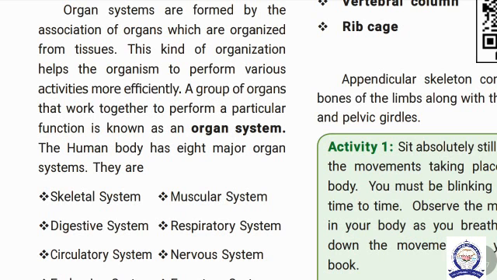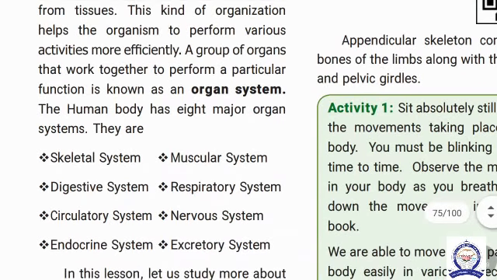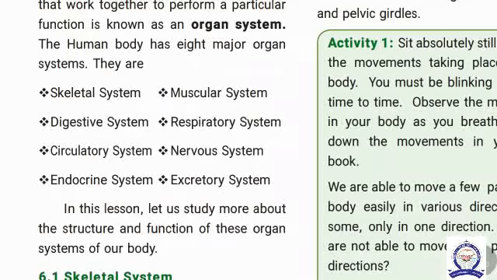The human body consists of 11 organ systems, but you have to study only the 8 systems given in the chapter. The human body has 8 major organ systems. They are the skeletal system, digestive system, circulatory system, endocrine system, muscular system, respiratory system, nervous system, and excretory system. In this lesson, let us study their structure and function.